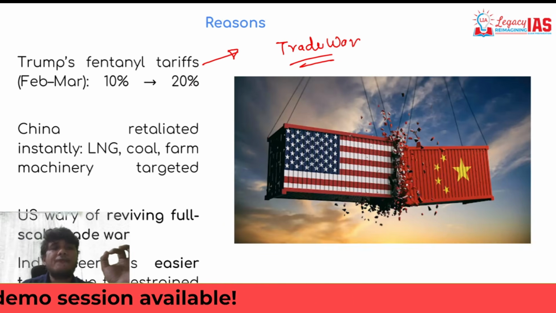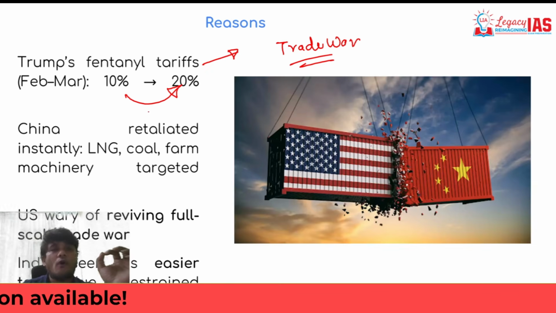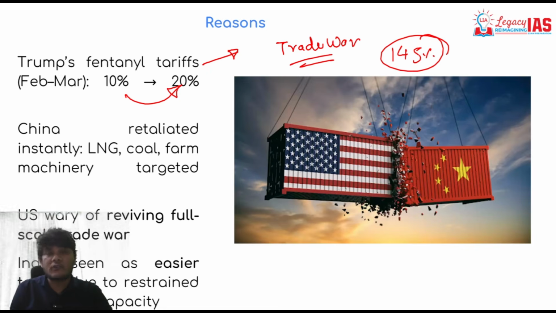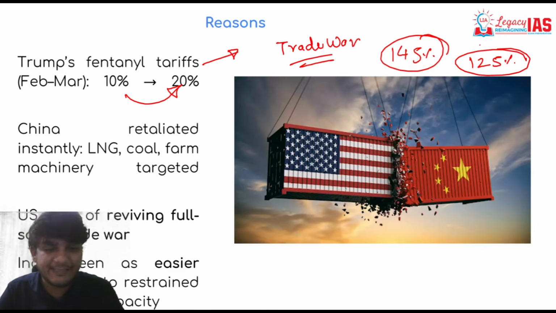How did it start? First, it imposed a higher tariff on fentanyl, and subsequent to which the trade war started. So USA's tariffs went up to 145% on Chinese goods, but China also responded by imposing their own tariffs up to 125%.